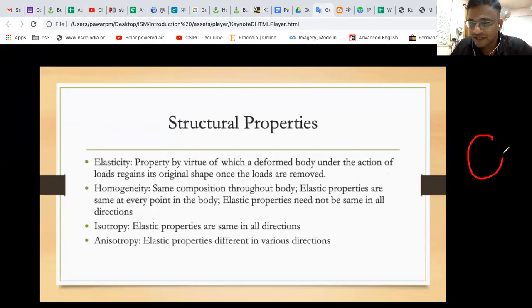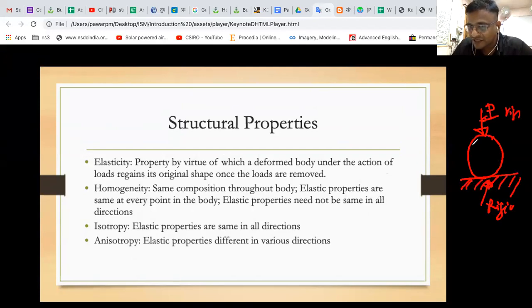So for example, this is a material, I am applying force P, right? And this body is at rest. So which part is rigid? This part is rigid. Okay. This force applying part is also rigid, right? But this body is elastic. What do I mean by elastic? When I apply load, the body is changing its dimension, right?